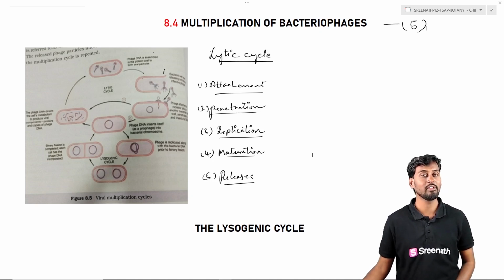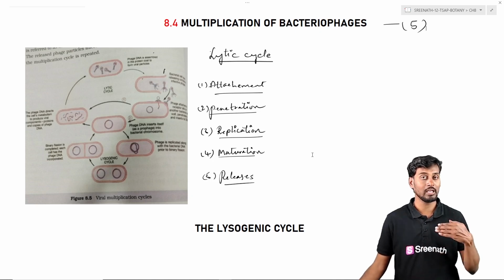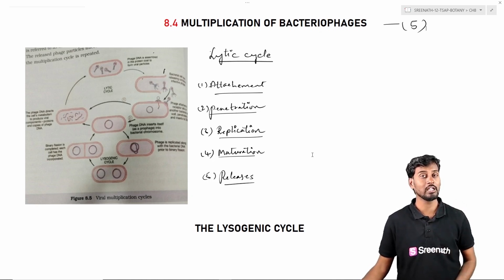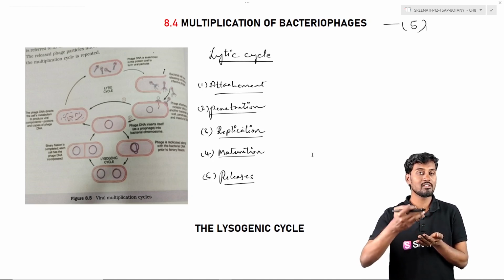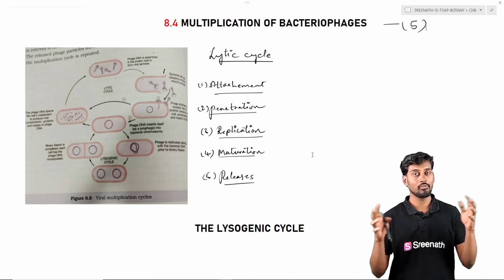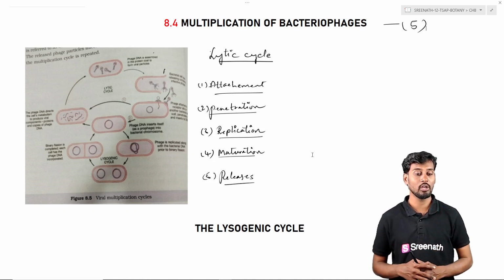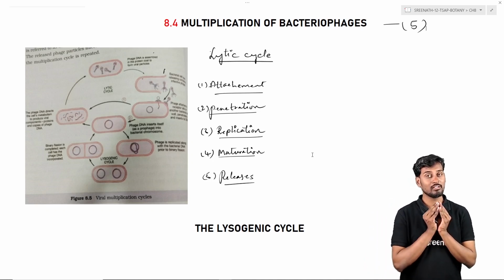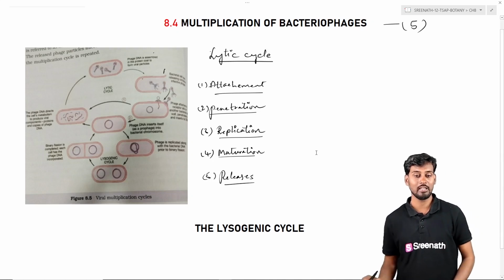In the lysogenic cycle, we can see the bacterial genome has been incorporated with the viral genome, and the viral genome and the bacterial genome circulate for 2-3 generations, one after the other, after which they will again enter into the lytic phase. So in the lysogenic phase, the bacteria does not die immediately; after 2-3 generations, when the bacteria reproduce by asexual reproduction and a number of bacterial cells are produced, the virus becomes active and enters the lytic cycle. So the lytic cycle is the one where it is sudden, whereas the lysogenic cycle is the one where we can see the replication of the viral particle along with the bacteria.